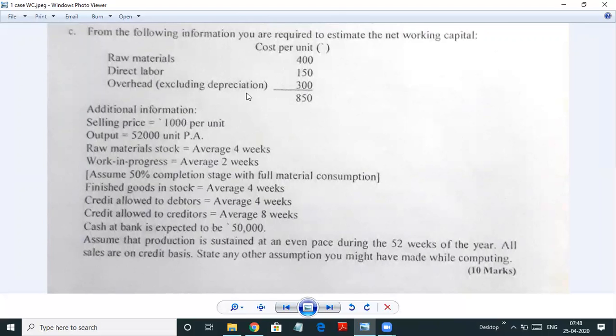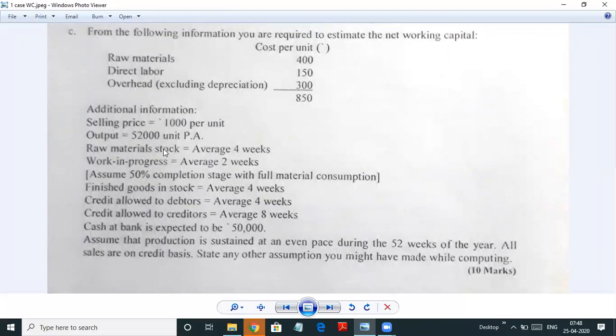We usually don't consider depreciation when we're finding working capital. So it's already excluding depreciation. So we need not do anything additional here. They've not taken depreciation. They've given you the additional information. Selling price 1000 rupees. Output, that is how many units they're going to manufacture, is 52,000 units per annum.